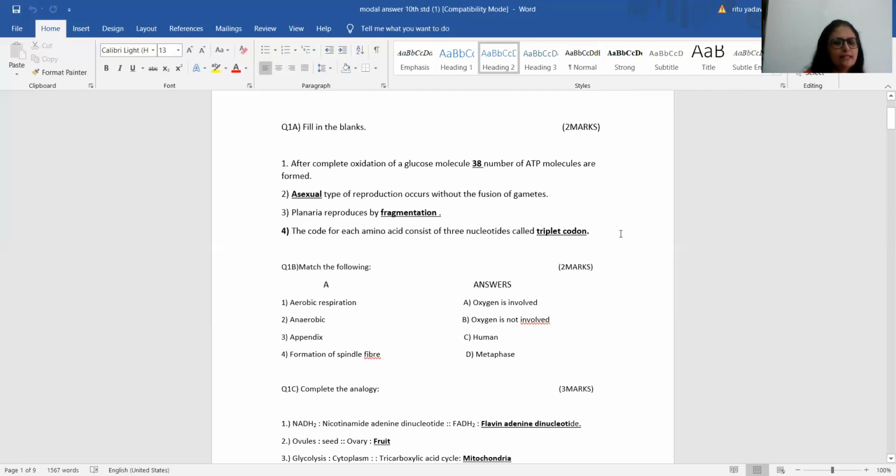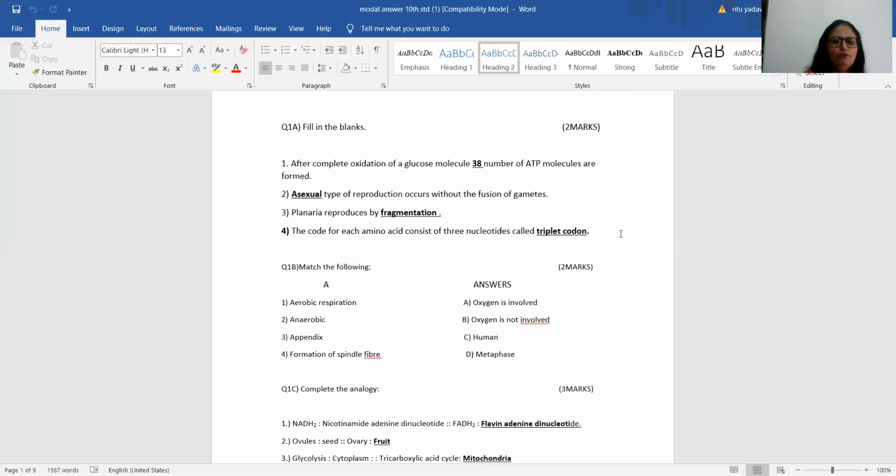Question number 1C. Complete the analogy. There are 3 questions, 1 mark each. First one, NADH2 is nicotinamide adenine dinucleotide. Then FADH2 is dash. Let's see the correct answer. Answer is flavin adenine dinucleotide. Student, if you have written the correct answer, it fetches you 1 mark.